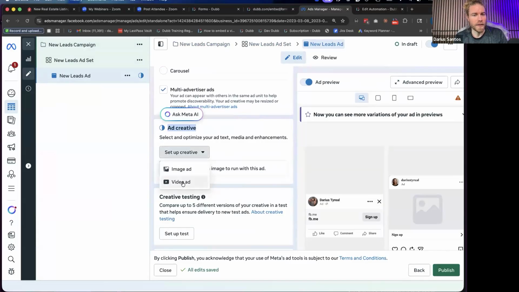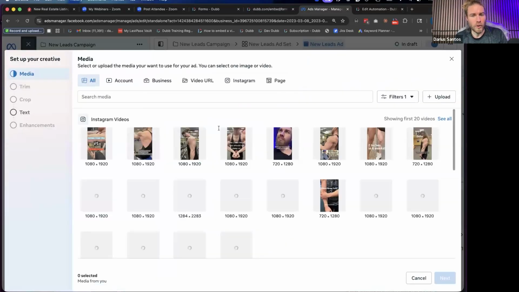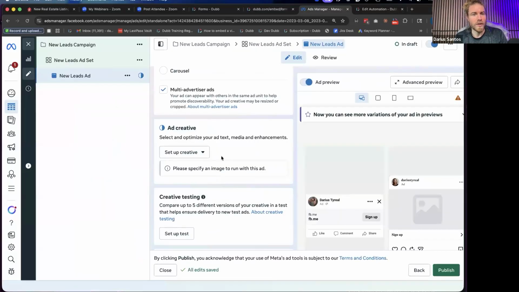And from there, you're going to click video ad, and you're going to upload the video from your account here into this ad creative. And so that's where you'd put your 15-second AI generated video or your human video or whatever makes sense for you, depending on what you're doing. But that's where it's going to go, right here in the ad creative section. You're uploading. So you have to download it from Dubb, right? If you generated it on Dubb, download it to your computer and then upload it right through there.